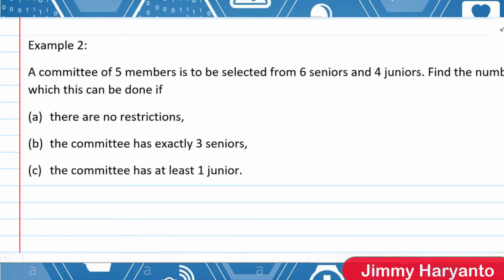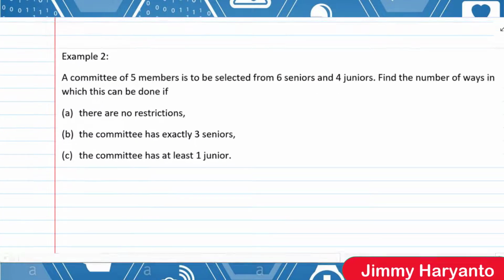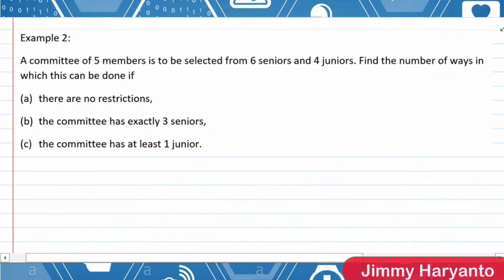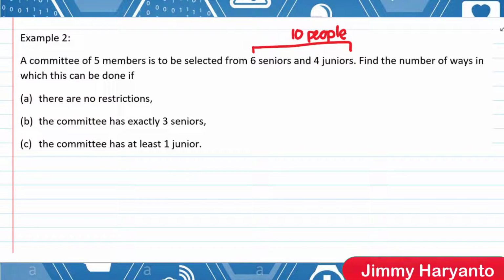Okay, how about Example 2? For Example 2, it will be harder because the question contains certain restrictions. A committee of 5 members is to be selected from 6 seniors and 4 juniors. So we already have 10 people, 6 seniors and 4 juniors. Find the number of ways in which this can be done if there are no restrictions.